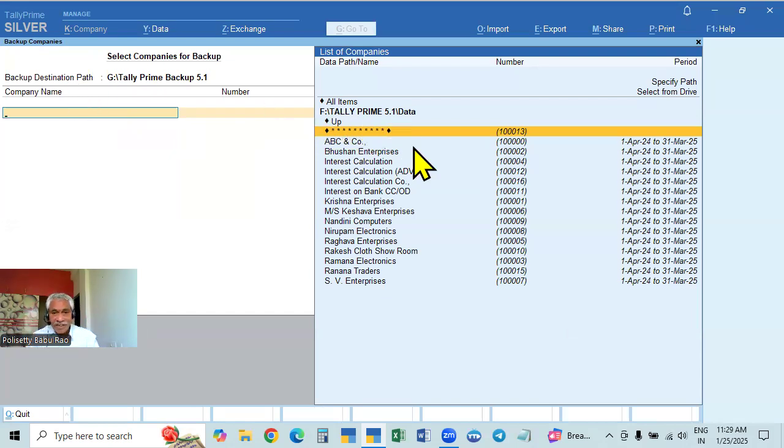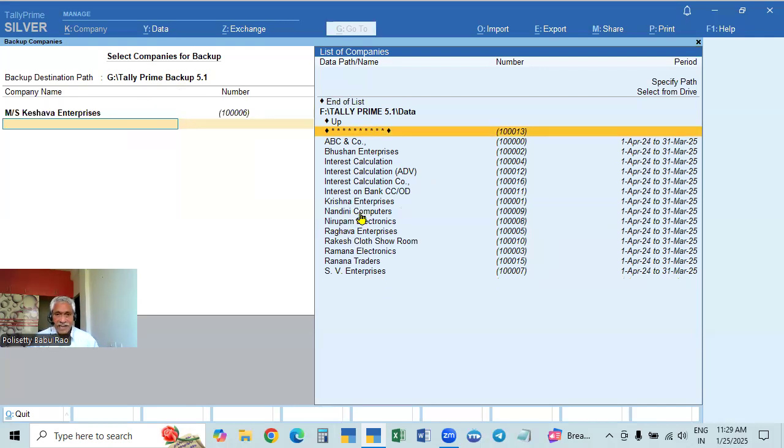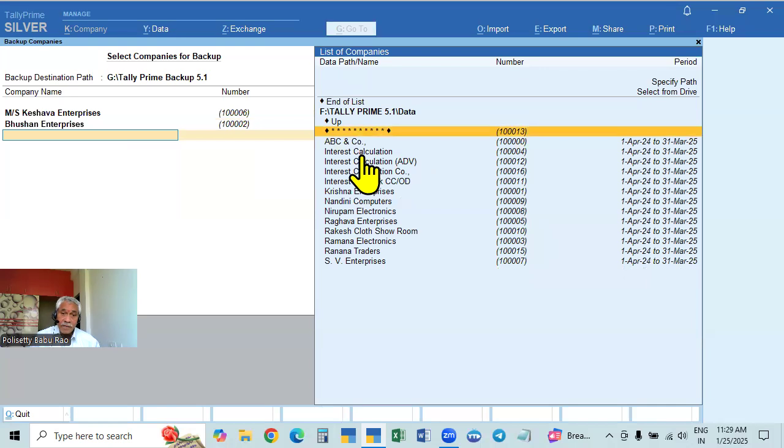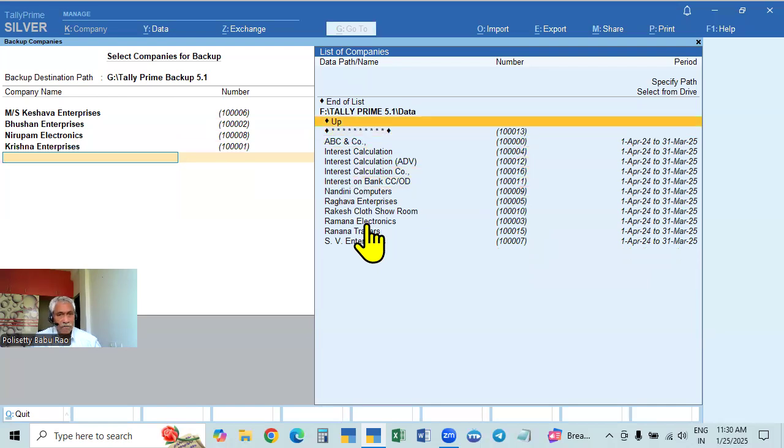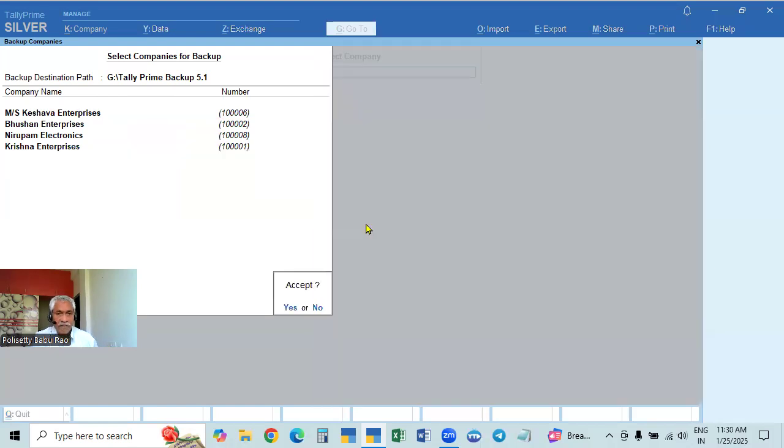So this is the original data path. From here we are taking the backup in this backup folder here, whatever company you want. So select. The first time means select all. Otherwise, every day select only those companies in which you worked. So here you worked only these four. Select these four, and the end of list, and only these four will be selected.